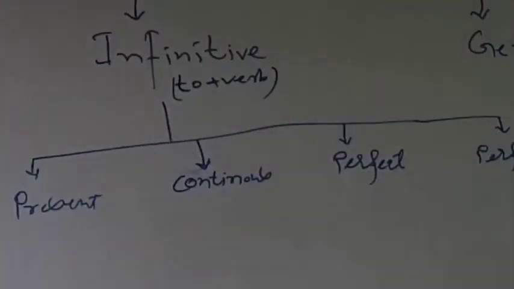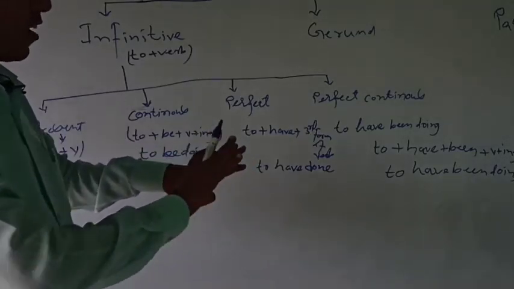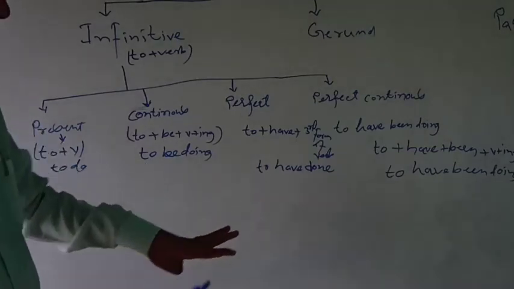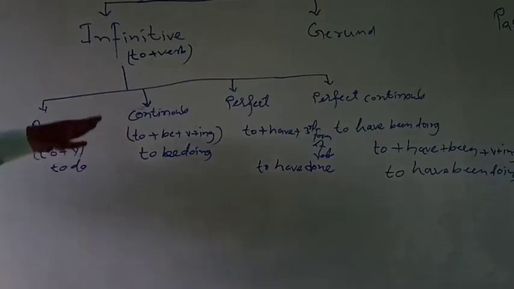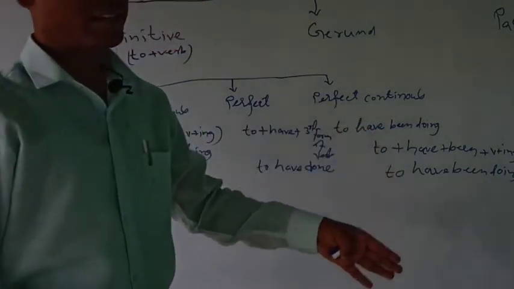Okay, these infinitives are classified into four different classes, that is present infinitive, continuous infinitive, perfect infinitive, and perfect continuous infinitive.